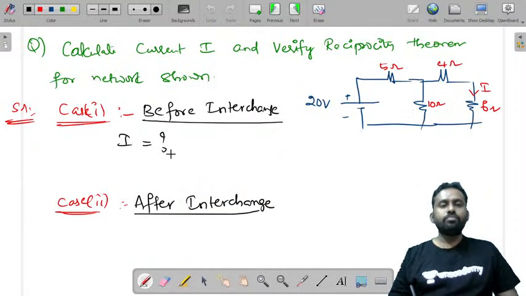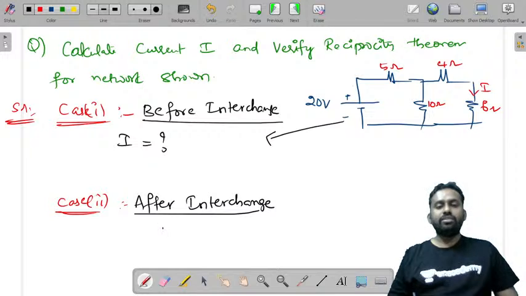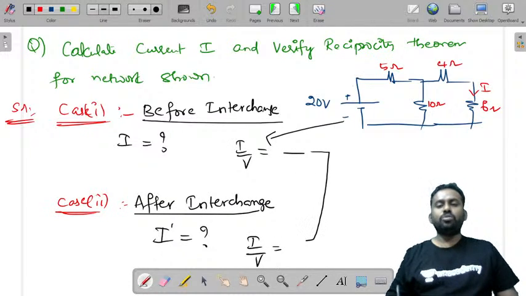So when you say before interchange, ये circuit as it is लगा सकते हैं यहाँ पे. You can just take this circuit as it is and find the value of the current. It is a simple parallel network, you can do it. Now after interchange, you'll change that and find I1 dash. And when you take this I by V ratio here or I by V ratio here, both values will remain the same.